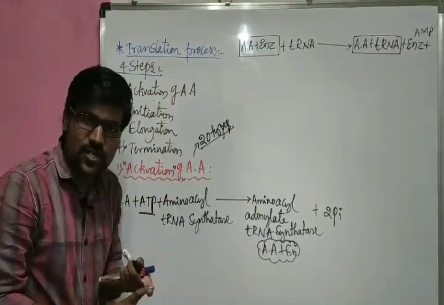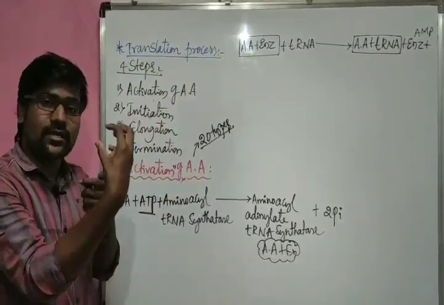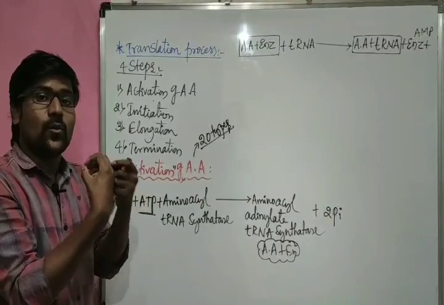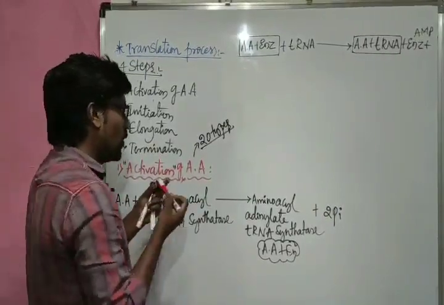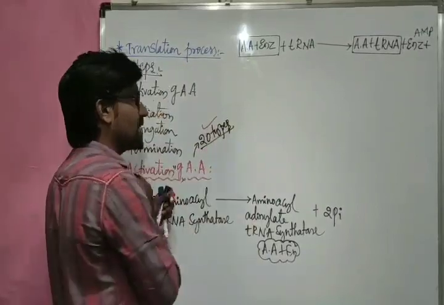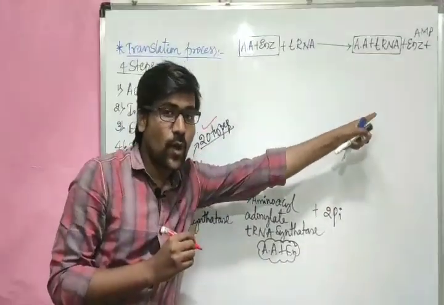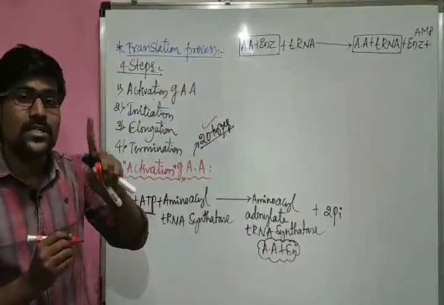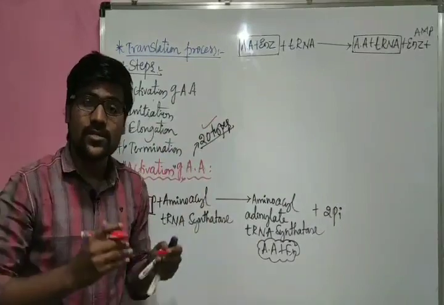By using such charged tRNA, or tRNA having amino acids, we start the process here. Just as I told you, 20 types of amino acids are present, which means one type of amino acid combines with one specific type of tRNA. That means we have 20 different tRNAs.